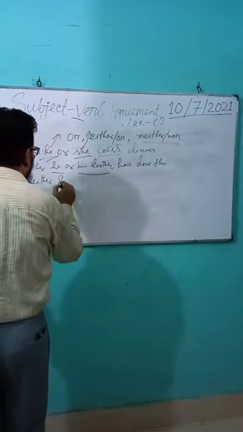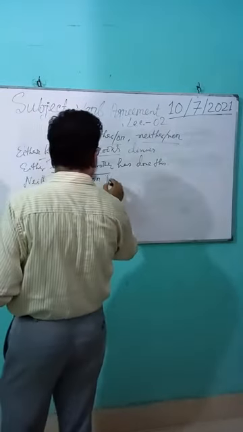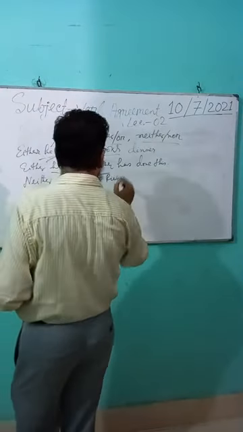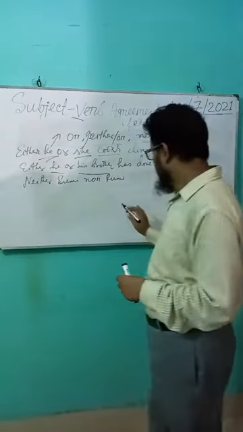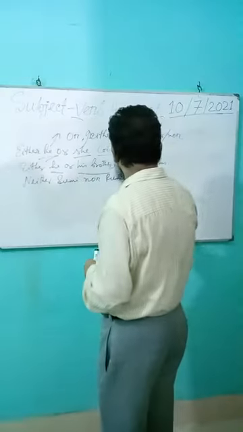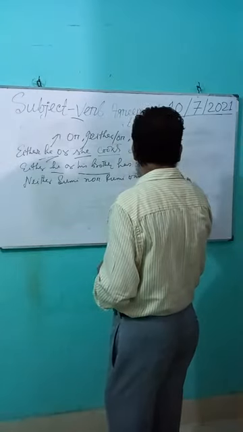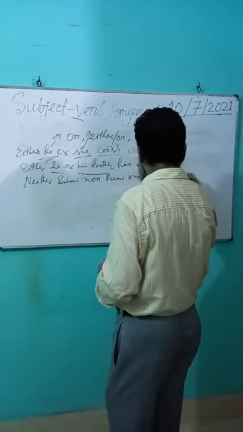Neither Shumi nor Rumi was good at English. Have a look.